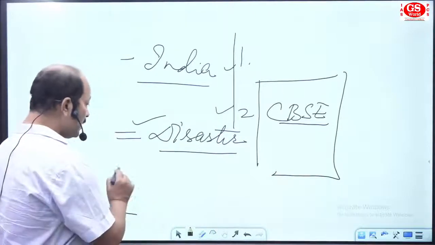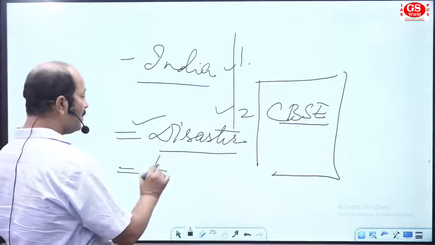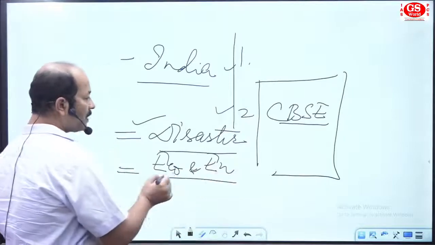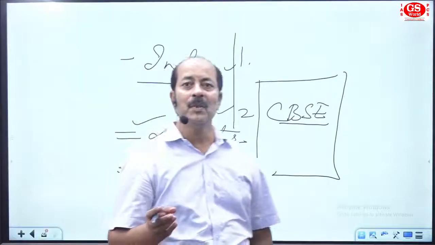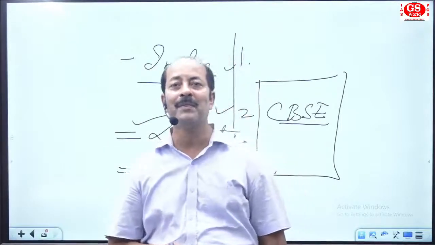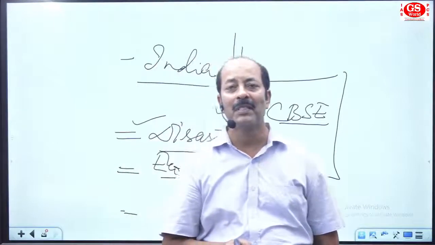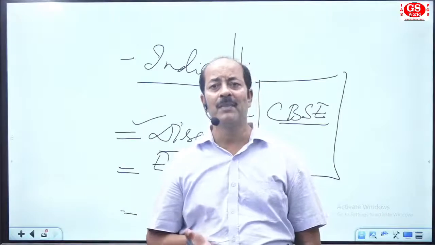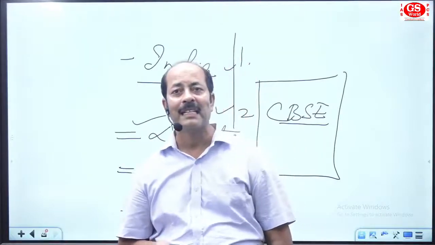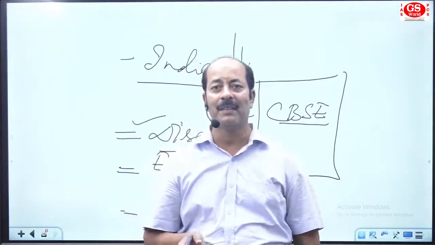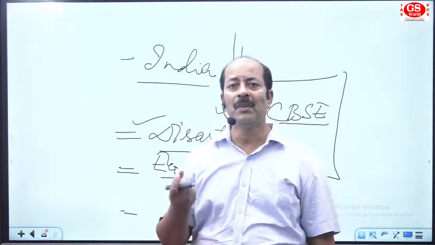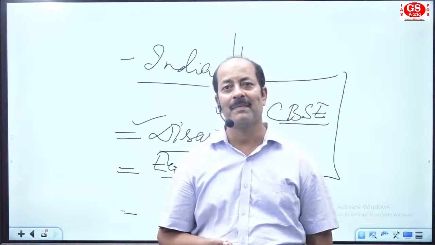Now come to the last section, that is ecology and environment. There are different opinions among students about the preparation of ecology and environment. Some people believe it is a part of science: biology, botany, zoology. Some people believe it is a part of current affairs. But there is a strong relationship with geography.